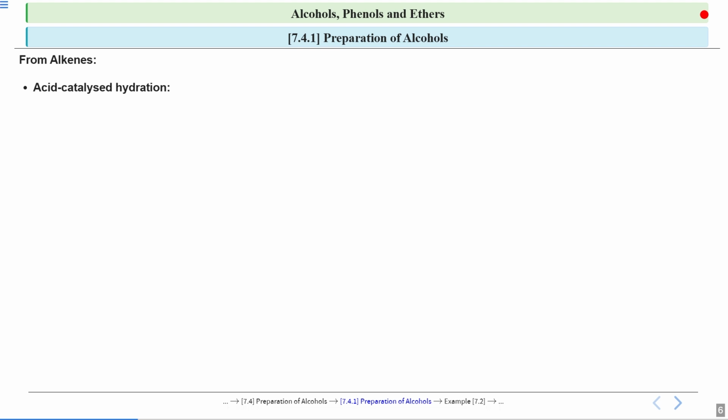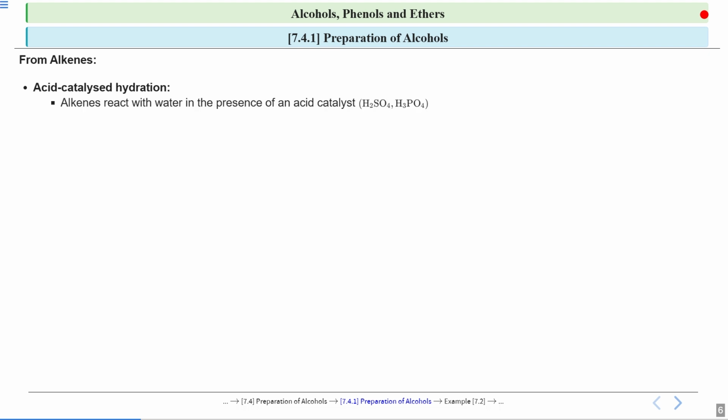Whenever we use a catalyst in any reaction, what is its function? First of all, the catalyst does not get consumed when reactants form products. It helps you speed up the reaction, but it itself does not get consumed in the reaction.